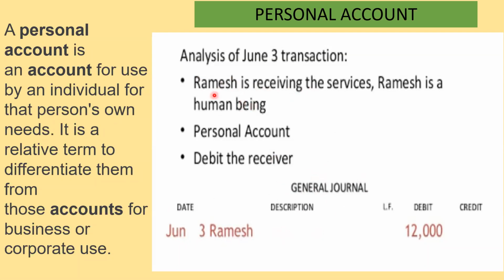Since he is receiving the services, the amount of 12,000 should be debited here. Think that he is getting some services for 12,000 rupees and it has to be accounted in debit. Why? Because he is the receiver. In personal account, the receiver should be debited. Very simple. And it should be accounted in a personal account because Ramesh is a human being, an individual. It should be debited because Ramesh is a receiver. Very good. Understood this beautiful rule for personal account? Yes, sir, very simple.